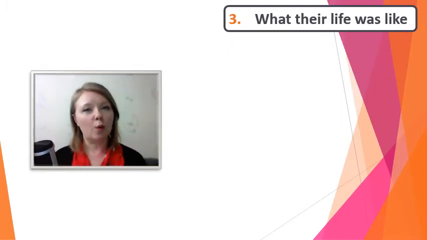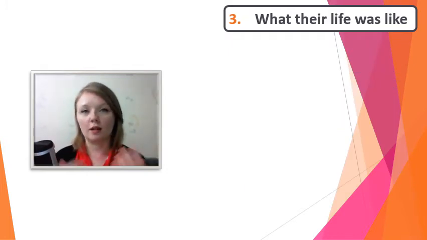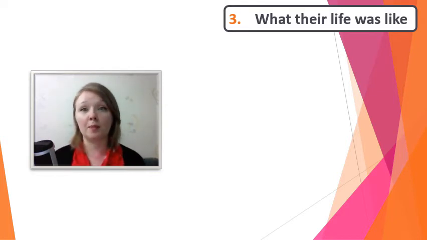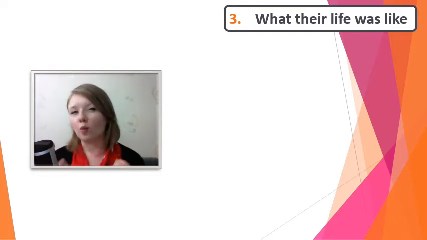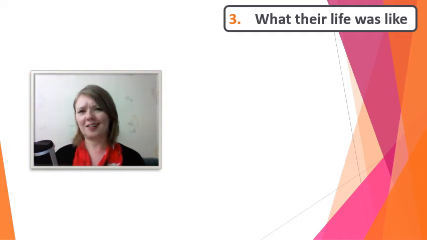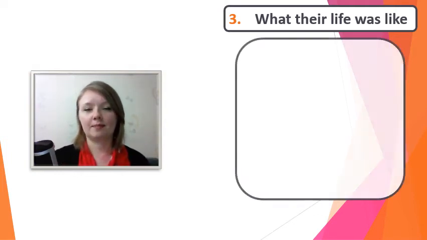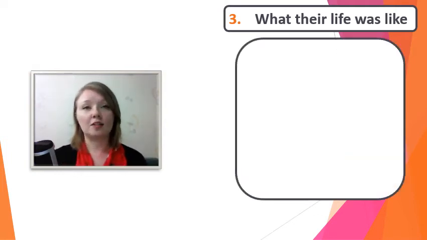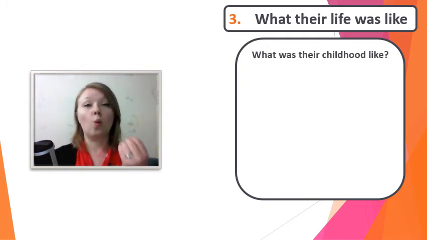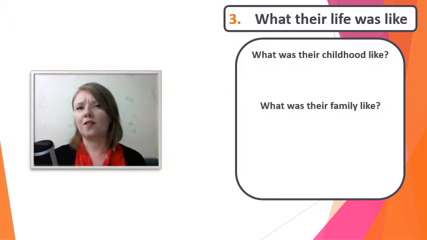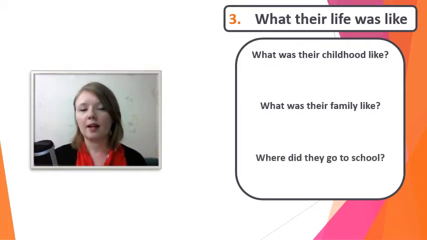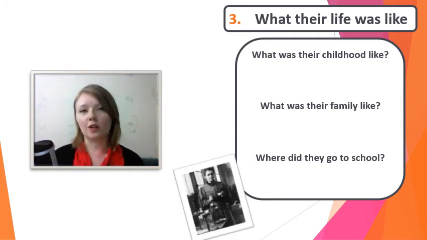The next important topic to think about when talking about a famous person from the past is what their life was like. So what does that mean, what their life was like? Well, this could mean answering questions like, What was their childhood like? What was their family like? Or where did they go to school? So let's use Marie Curie as an example to answer this question. What was her life like?